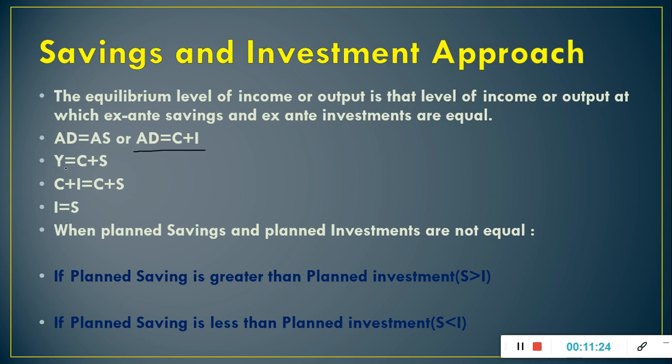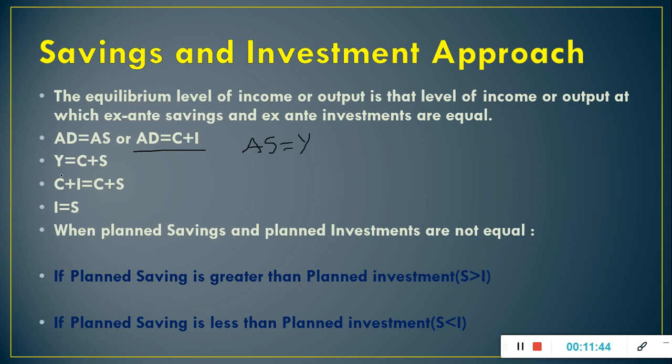And income is either consumed or saved. So in place of aggregate demand, we will write consumption plus investment, and in place of aggregate supply, we can write consumption plus saving, because aggregate supply is equal to income.